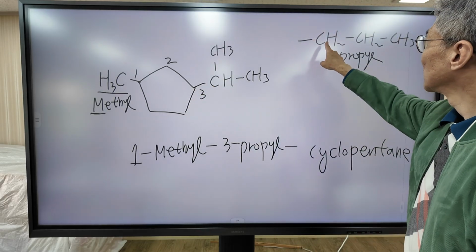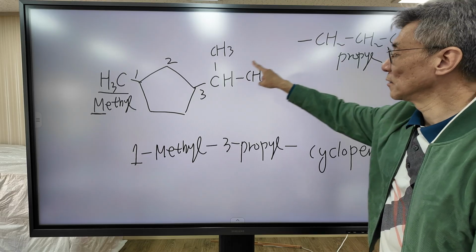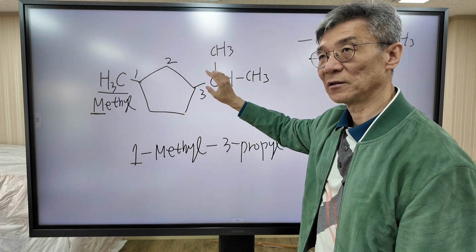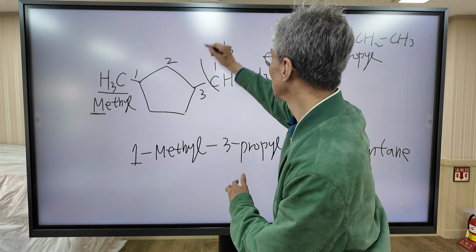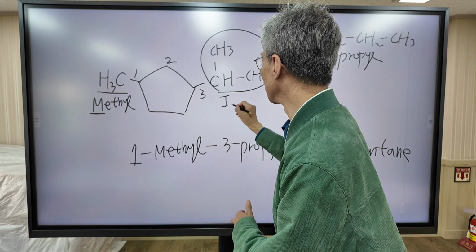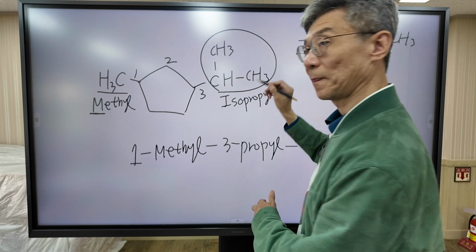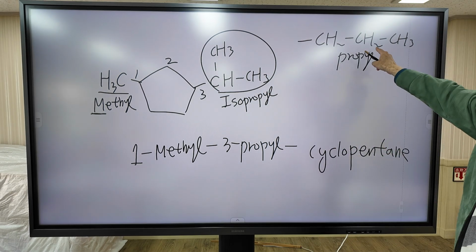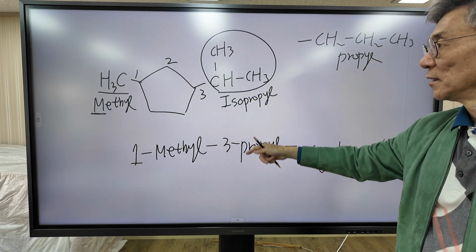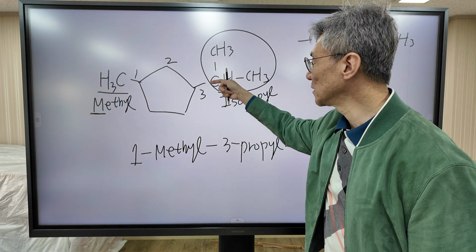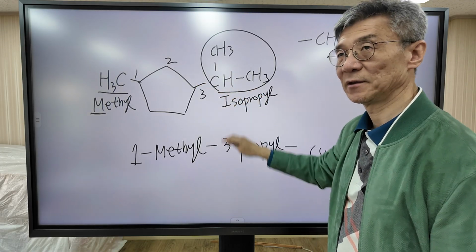In this case, the end carbon is attached to the ring. In this case, the central carbon is attached to the ring. The name is different. This one is called isopropyl. Okay. This is propyl. This is called isopropyl. The carbon atom attached to the ring is different.